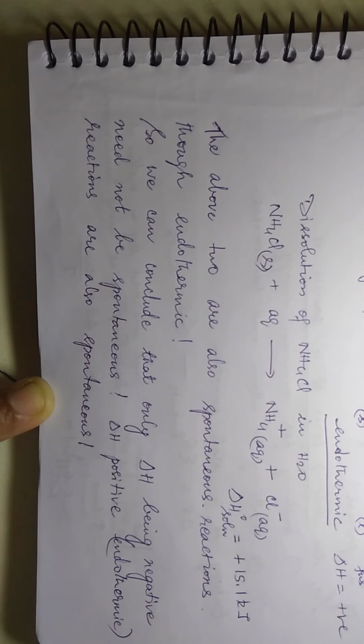That means there is something more which, when added to delta H value, can help you to decide the spontaneity of a process. Now, what is that extra thing that is added to this? That is called entropy. Now we will see about entropy now.